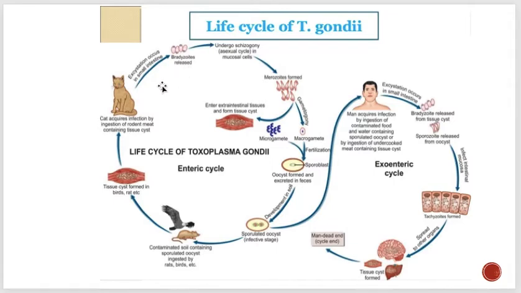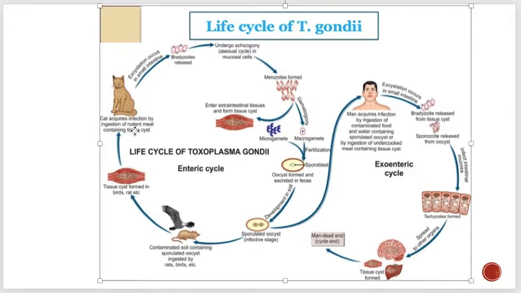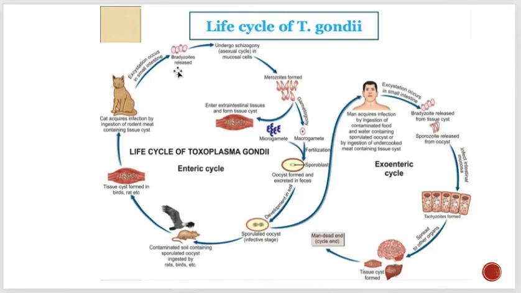And what will happen is that when these bradyzoites are released from their intestine, they release them in their feces. These bradyzoites are released, and they undergo schizogony, an asexual cycle in mucosal cells, and many merozoites are formed. When these merozoites are formed, they keep on increasing.